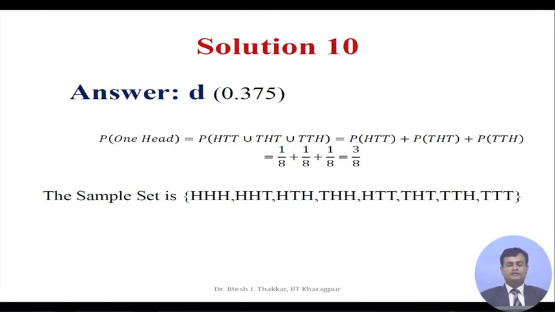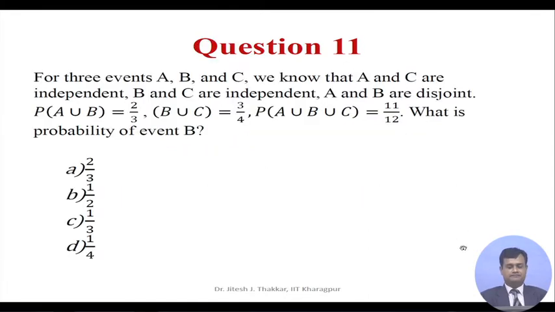to probability that you can have HTT union HTH... correction: HTT union THT union TTH, equal to probability of HTT plus probability of THT plus probability of TTH, equal to 1 by 8 plus 1 by 8 plus 1 by 8, equal to 3 by 8, and hence the answer is 0.375, D.